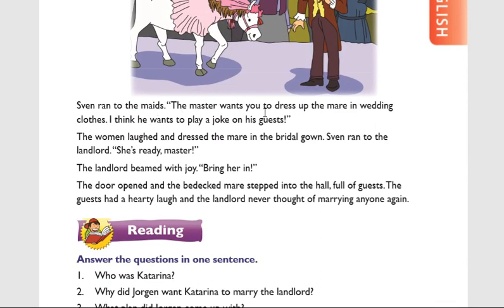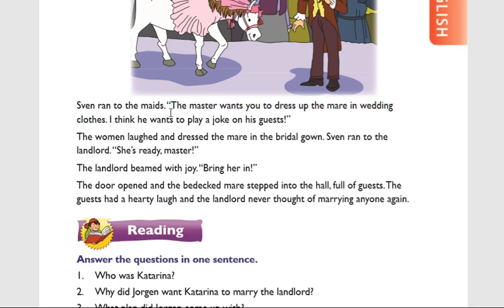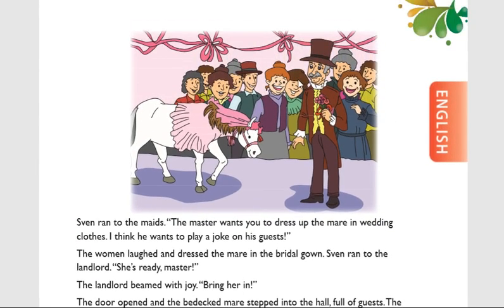Sven ran to the maids. "The master wants you to dress up the mare in wedding clothes. I think he wants to play a joke on his guests." So Sven ran to the maids wherever the maids were available. He reached there and said what the master said. How do you keep a wedding dress? In the same way you can decorate the mare. Guests means all of you. If you conduct any party or marriage, so many other people will come, no? They are all what we call guests.